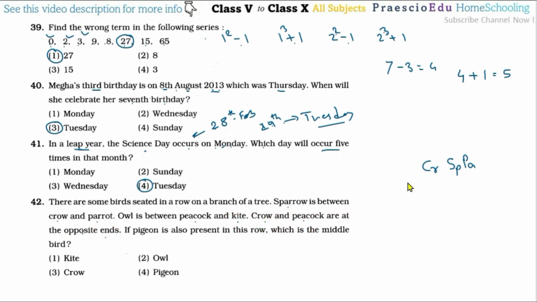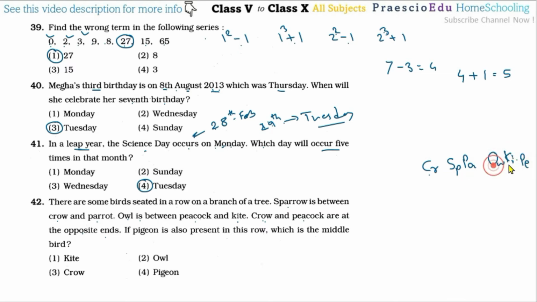So here crow is at one end, so the opposite will be the peacock. And from the previous condition, owl is between peacock and kite. So peacock and owl, in between them the kite KI, and here the OW.